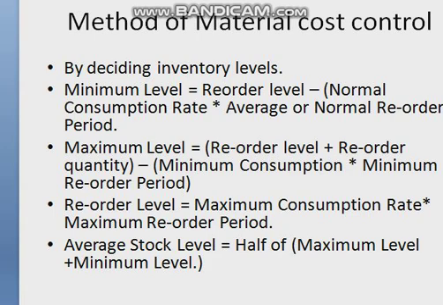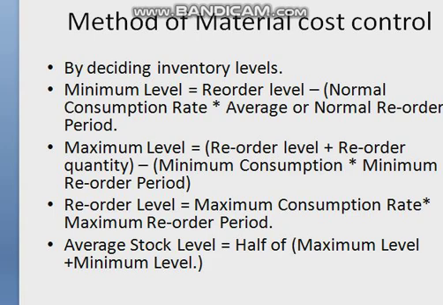So on the basis of this question, if you are to compute reorder level, I have already told you the formula for computing reorder level is maximum reorder period into maximum usage. So in this question for component A, maximum reorder period given is 6 weeks, and maximum usage given in this question is 75 units per week each.